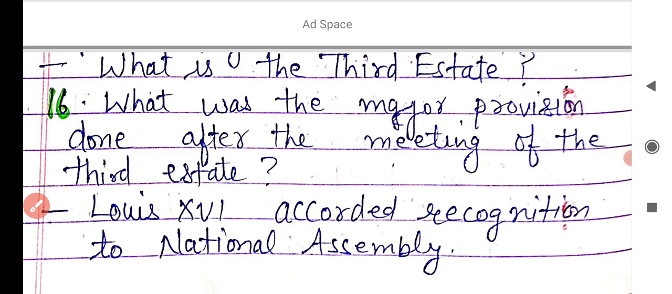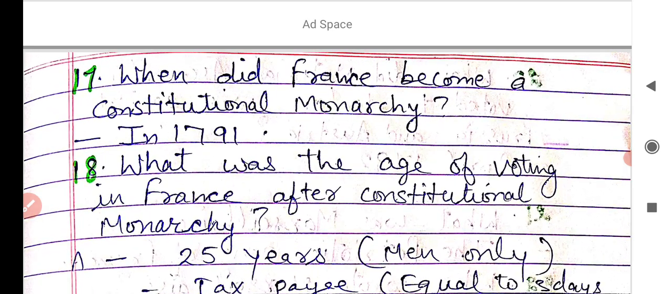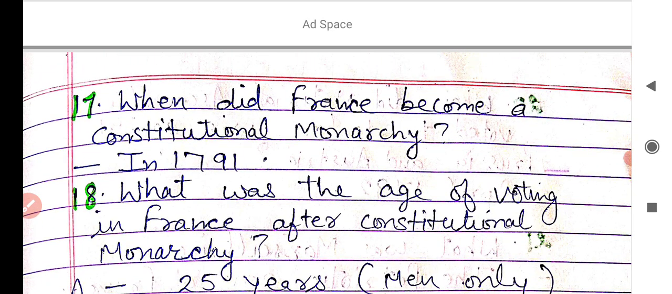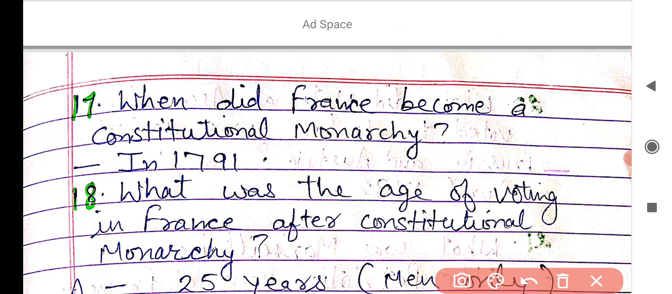I hope you learned the major points now, and all the questions are important. Now the next question is, when did France become a constitutional monarchy? You learned in series in the lesson that after the recognition of the National Assembly, France became a constitutional monarchy. And the answer is 1791.